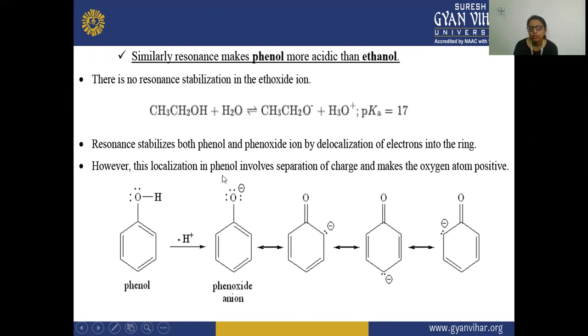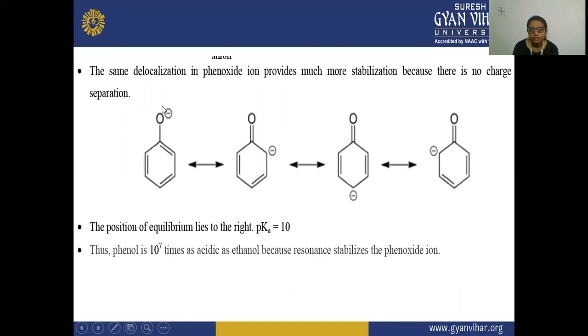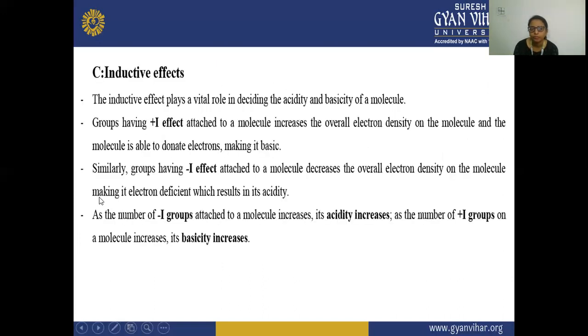However, this delocalization in phenol involves separation of charges and makes the oxygen atom positive also. Next, the same delocalization in phenoxide makes more stabilization because there is no charge separation. The position of equilibrium lies to the right, with pKa equal to 10. Phenol, at 10, is a million times as acidic as ethanol because resonance stabilizes the phenoxide ion.